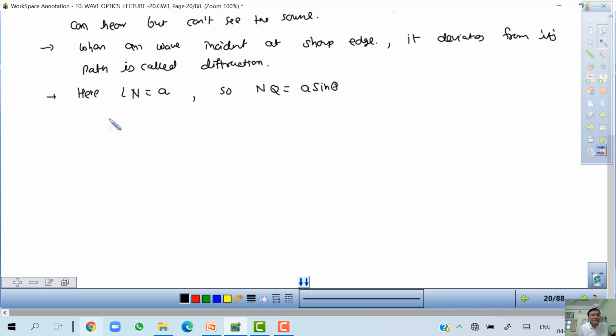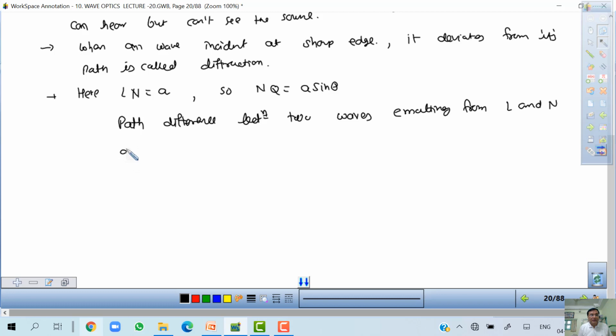So the path difference between two waves emitting from L and N at point P is equal to, we can say, A sin theta.